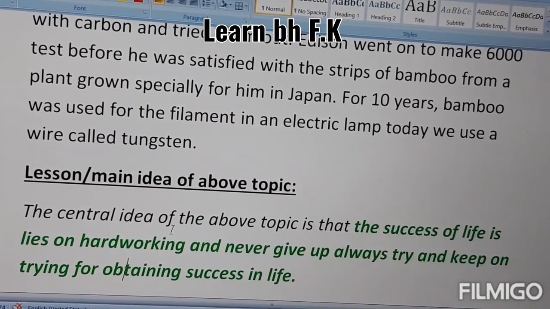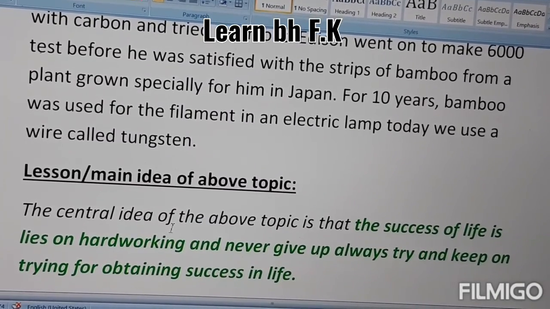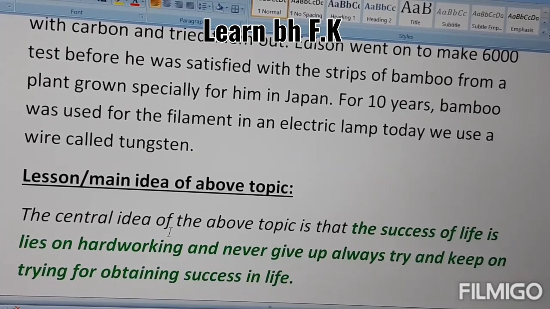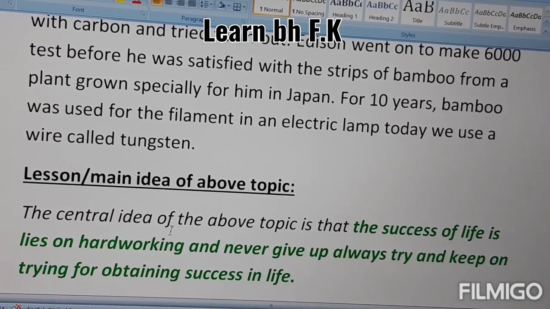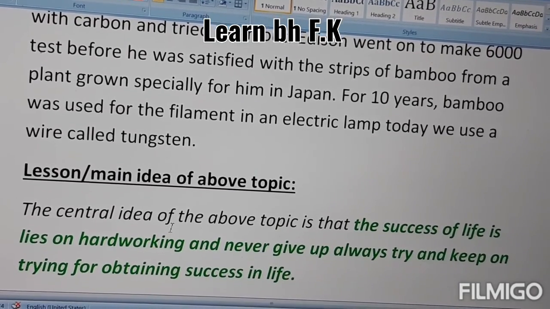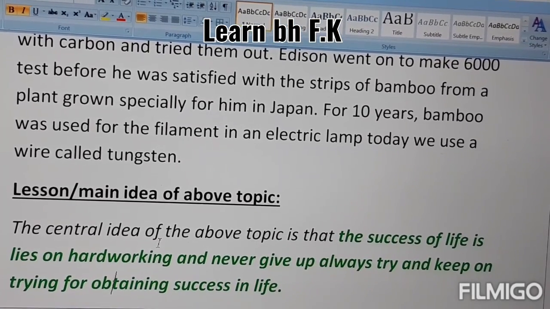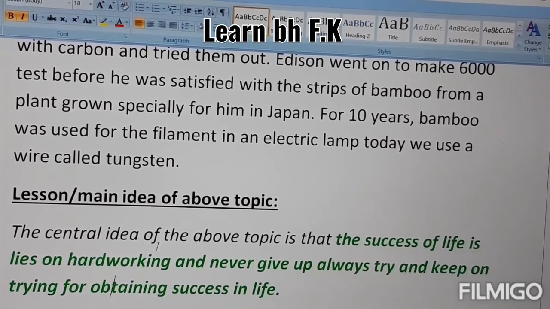Lesson or main idea of this: the central idea of this topic is that the success of life lies in hard work. Never give up, always try and keep on trying to obtain success in life. So all these topics are covered, and I hope that you will understand.